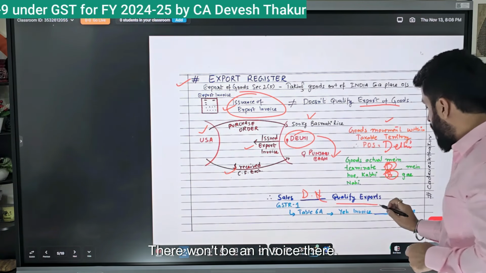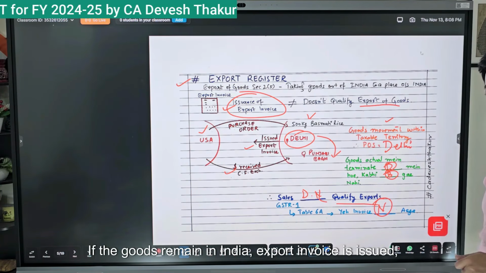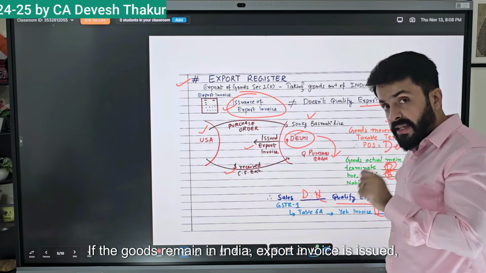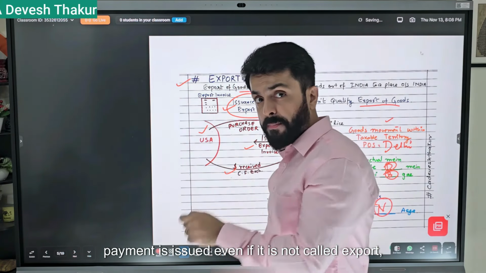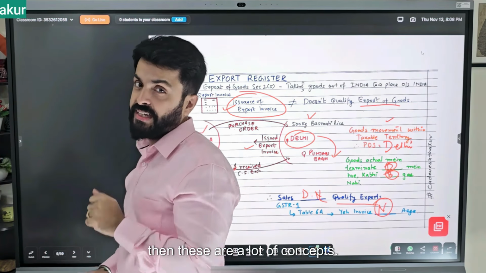There won't be an invoice there. If the goods remain in India, even if an export invoice is issued and payment is received, it is not called export. These are a lot of concepts.